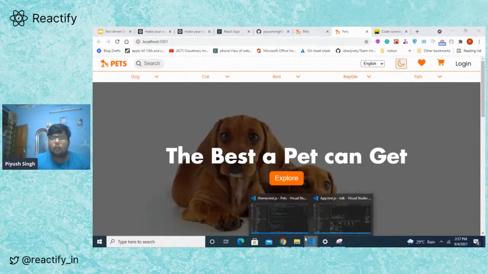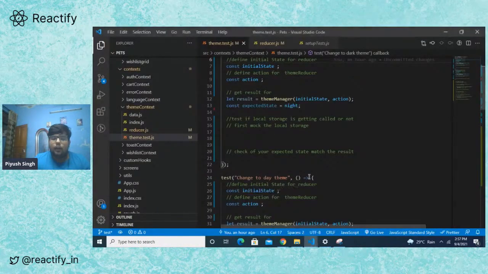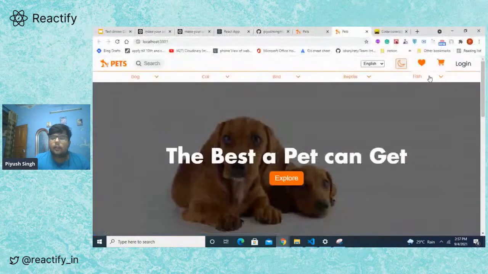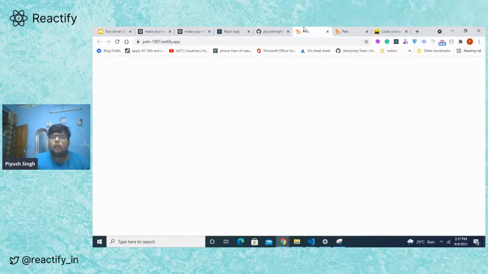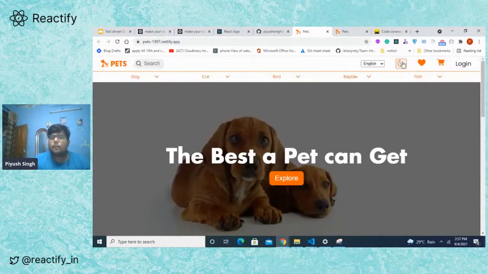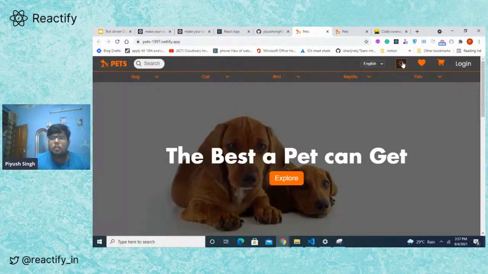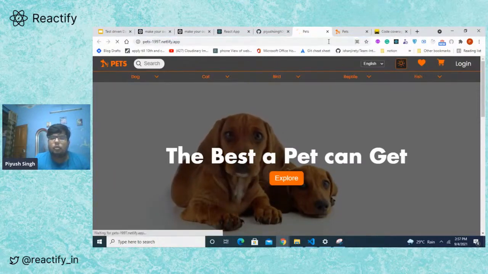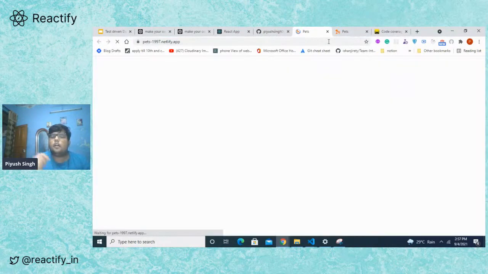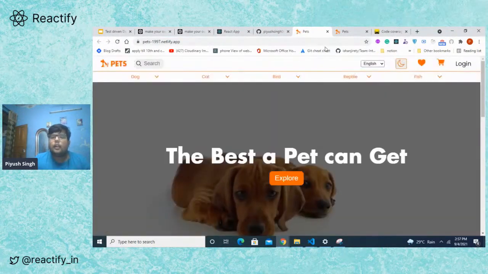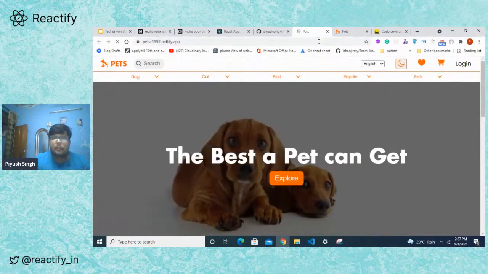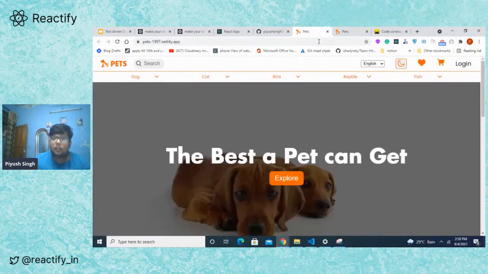What we have to do now is create this toggle functionality, but with test driven development. There are two aspects to it. First of all, the toggle should work and the theme should change, and the second thing is it should retain the theme when we refresh the page. As you can see, it was dark theme, and it is still dark theme. And if it is light theme and I refresh it, it still needs to be the light theme.